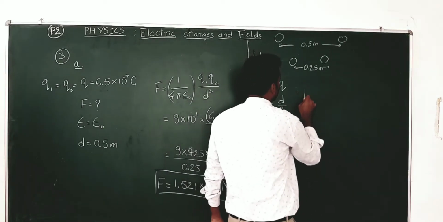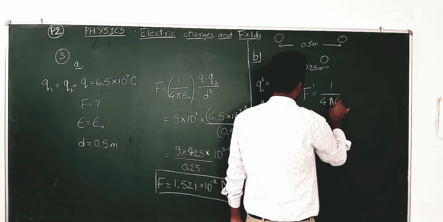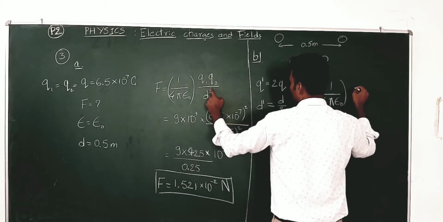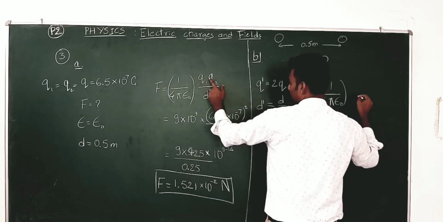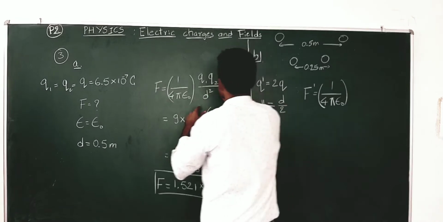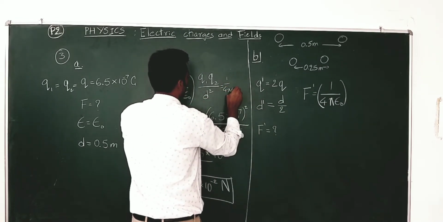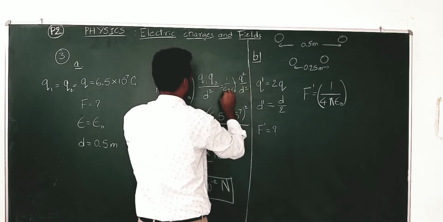Now, the formula for F dash is given by 1 by 4 pi epsilon naught, the constant part remains the same, q1 q2 by d squared. Upon simplifying, this actually becomes equal to 1 by 4 pi epsilon naught q squared by d squared in the next step, right.